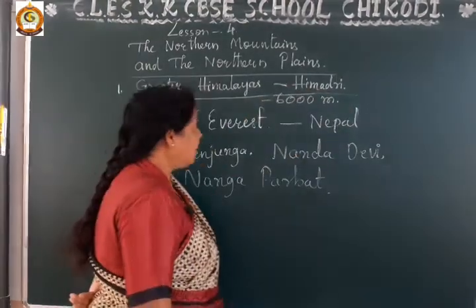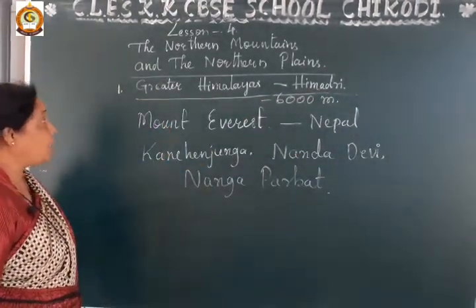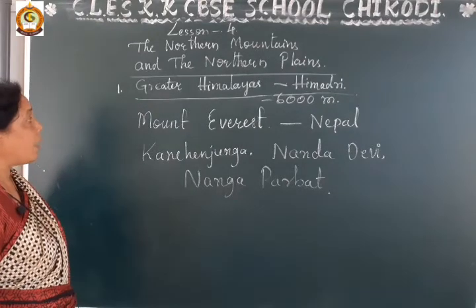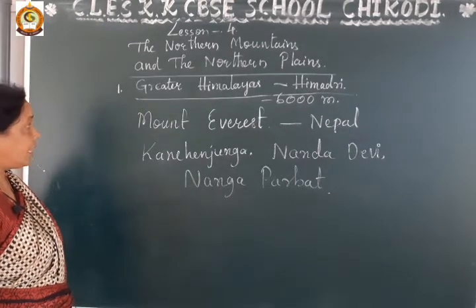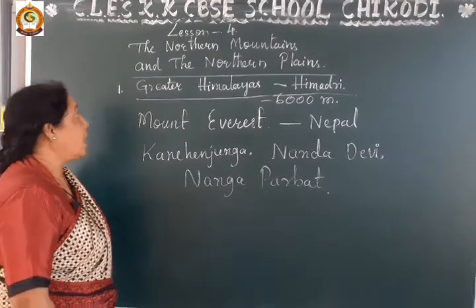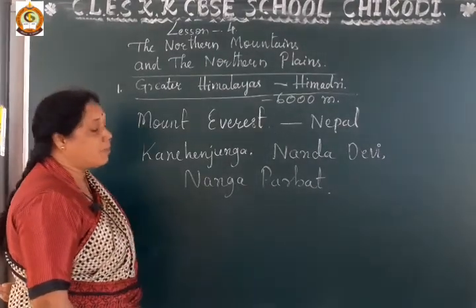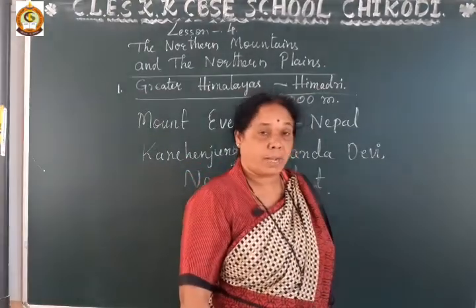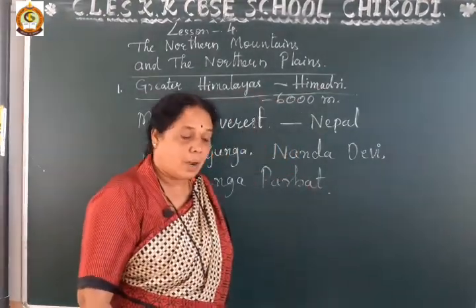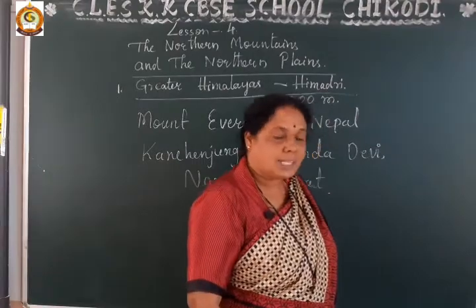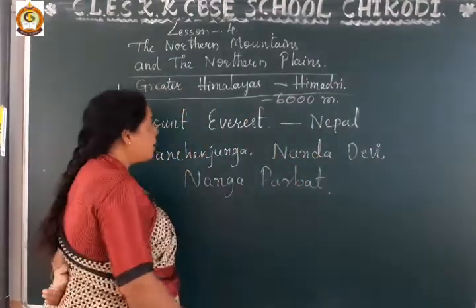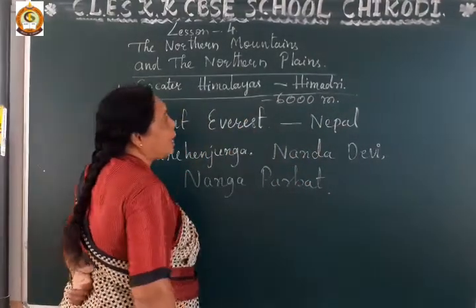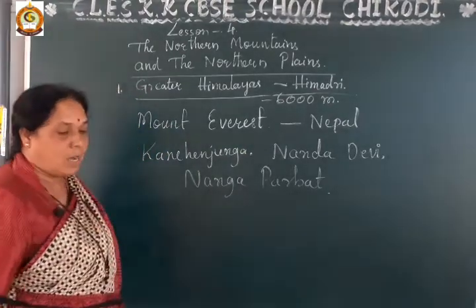So dear student, in the class we have learned about the three parallel ranges. They are the greater Himalayas or Himadri, second the middle or lesser Himalayas or Himachal, and third the lower Himalayas or Shivaliks. From that, the first one is the greater Himalayas or Himadri. We have learned about this.